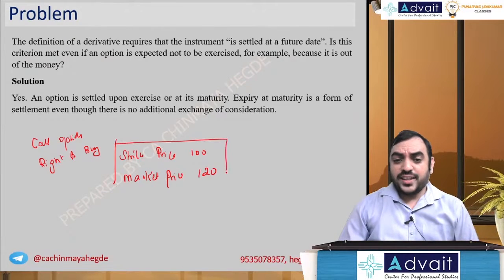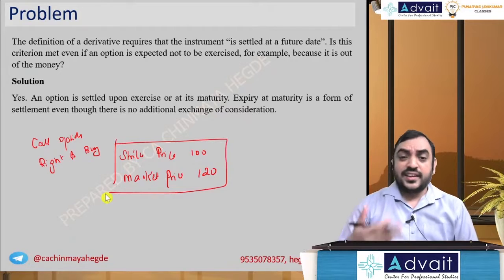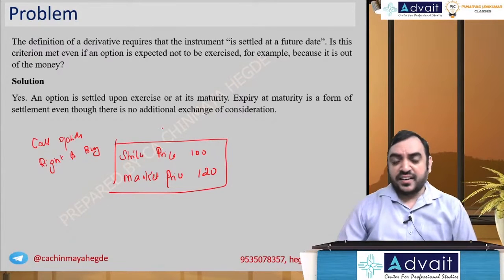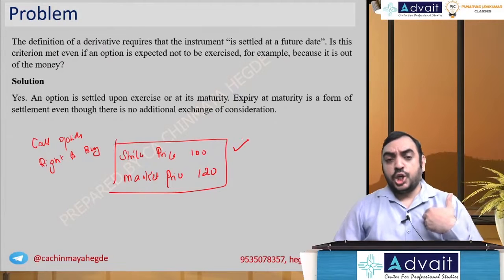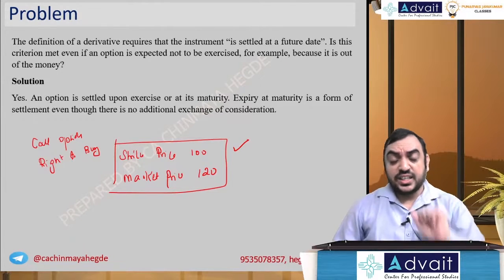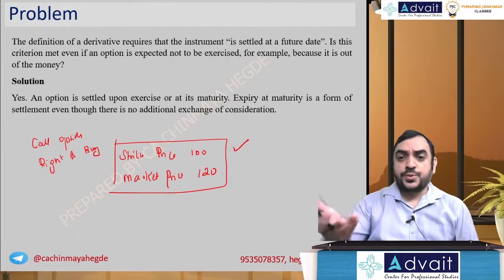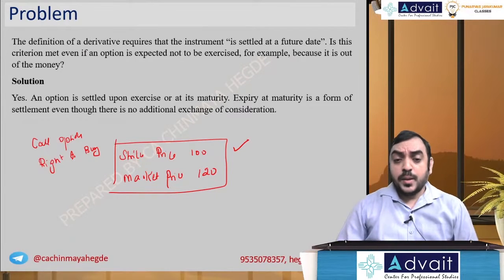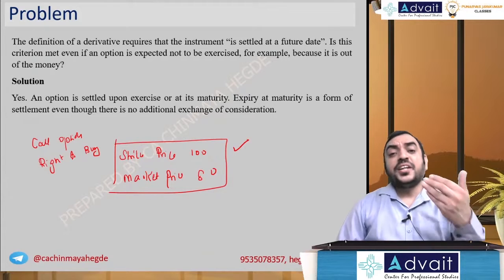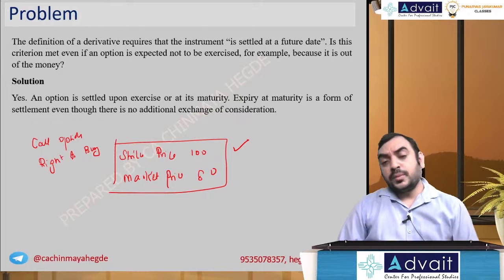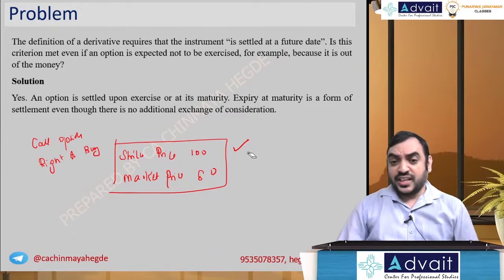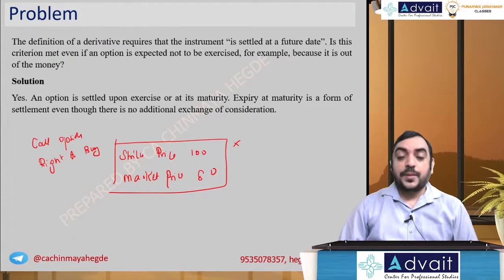Now you see where it is cheaper to buy, 100 or 120, obviously 100. So it is beneficial for the party to purchase the asset in the option. So we say the option will be exercised. But if the market price is 80, now where is it beneficial for the party to purchase? To go to the market and purchase. So in this case, the option will not be exercised and we say the option lapses.